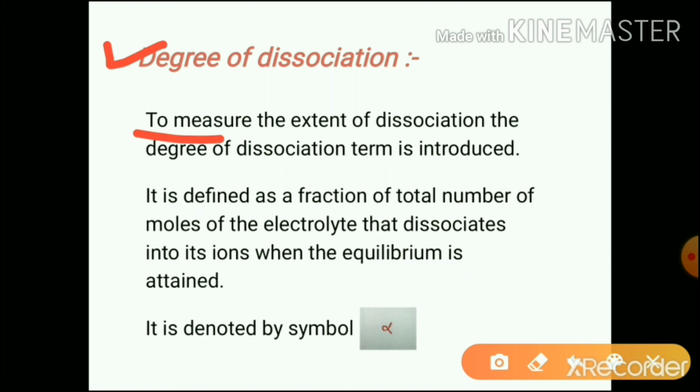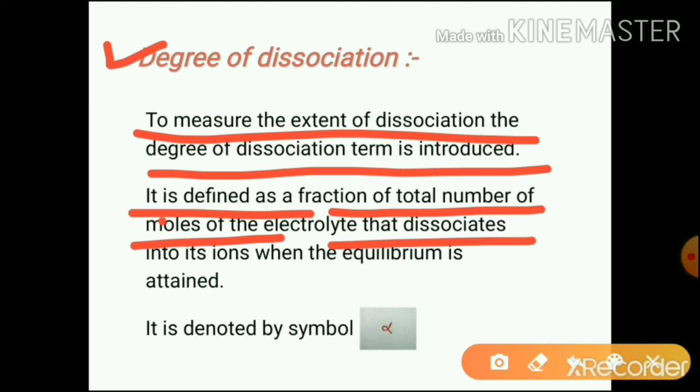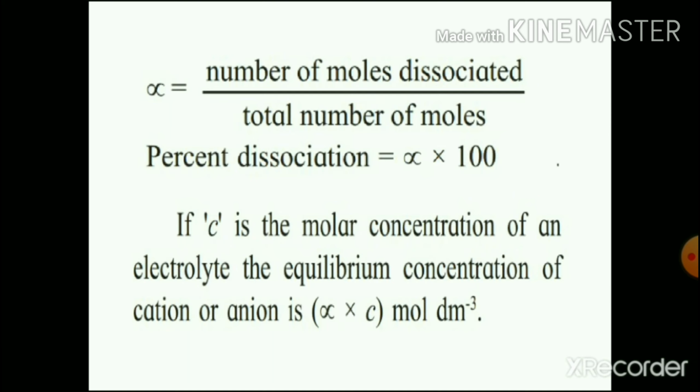To measure the extent of dissociation, the degree of dissociation term is introduced. It is defined as the fraction of total number of moles of the electrolyte that dissociates into its ions when the equilibrium is attained, and it is denoted by the symbol alpha. That is, the number of moles of the electrolyte dissociated to the total number of moles of the electrolyte is called degree of dissociation. Mathematically it can be written as alpha is equal to number of moles dissociated divided by